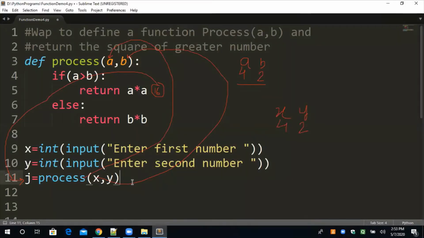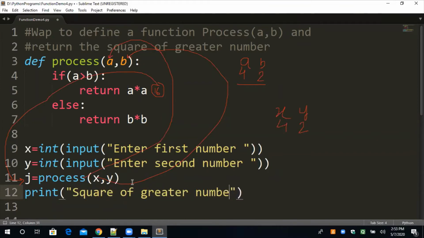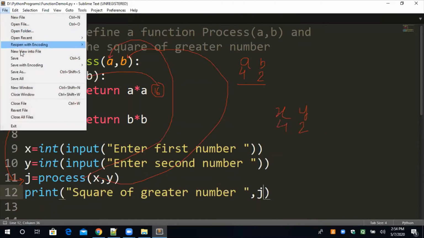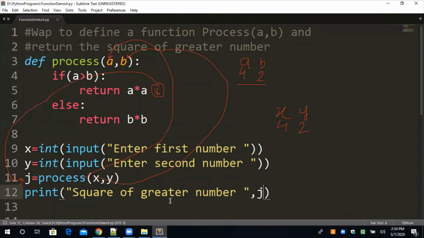So one second, print J. Or if you want to display any appropriate message, you can print square of greater number, it depends upon you, comma J. Understand? So next thing, this is all done. I am just saving the file and the save option is there.